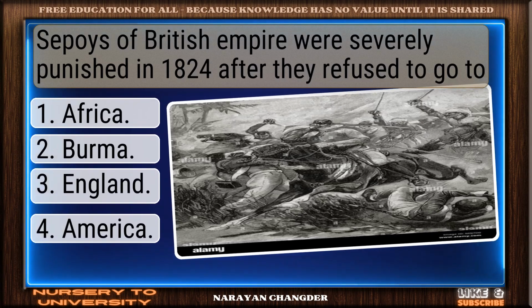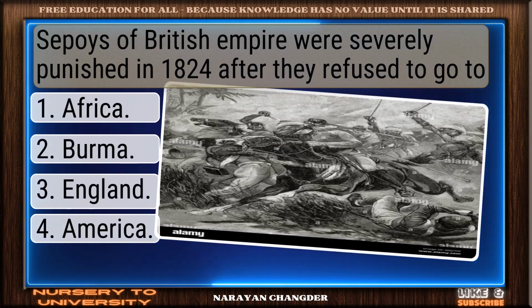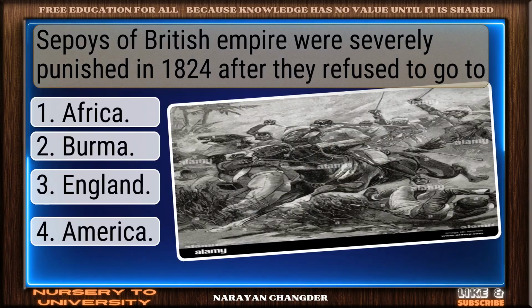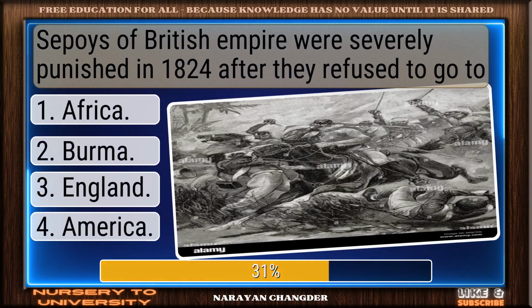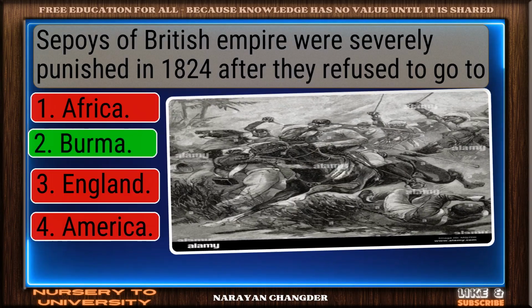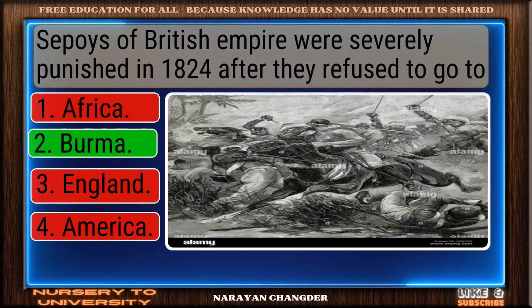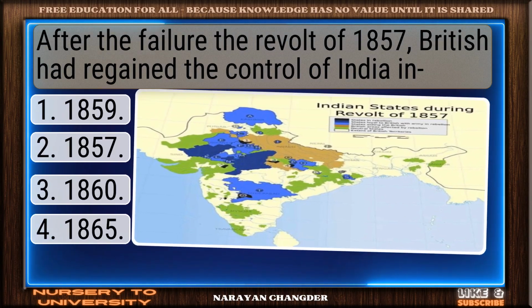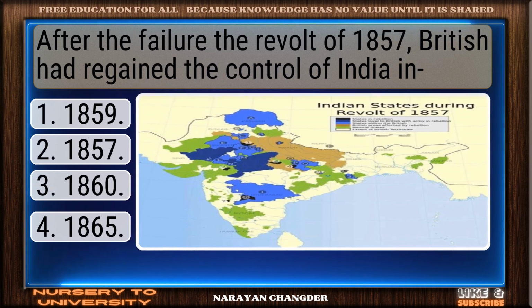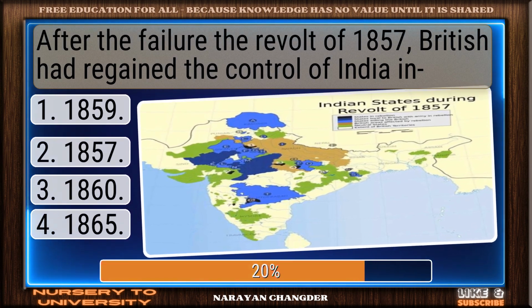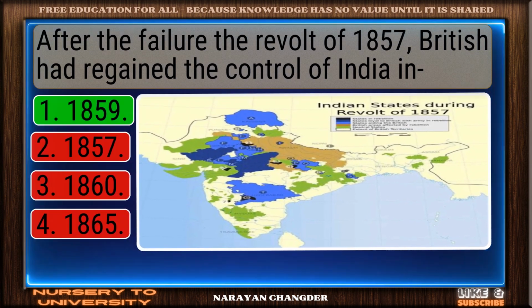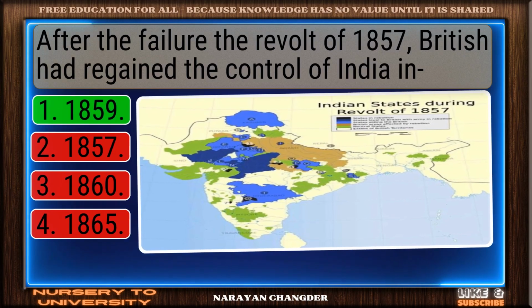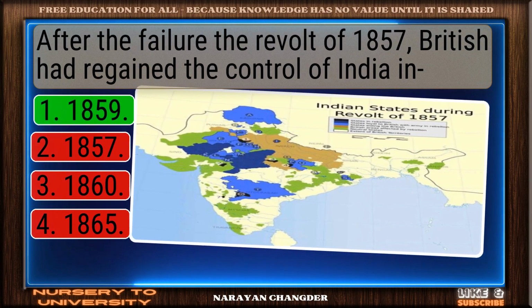Question number 40. Sepoys of the British Empire were severely punished in 1824 after they refused to go to. Strong choice. Burma is the right answer. Question number 41. After the failure of the revolt of 1857, the British had regained the control of India in. Nice selection. 1859 is the correct and valid answer.